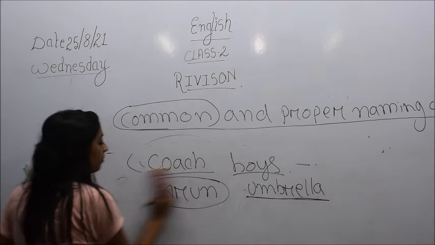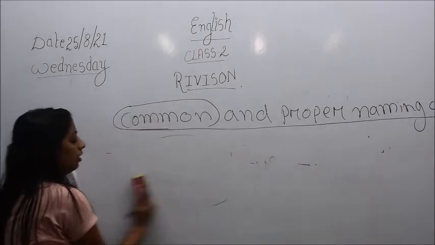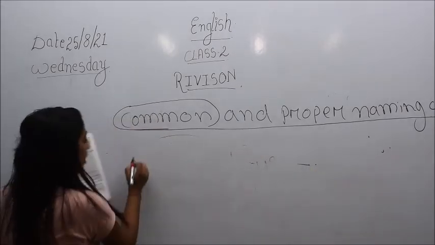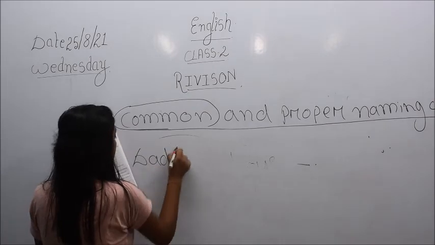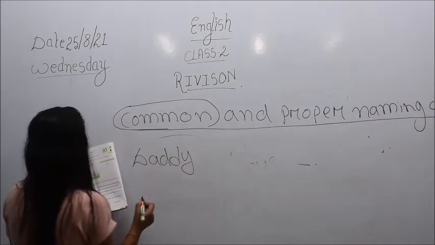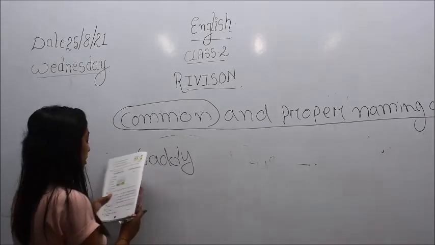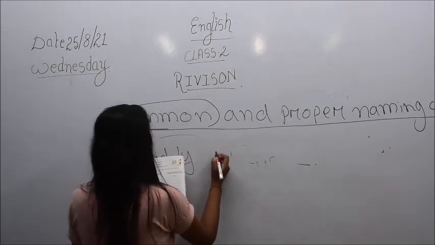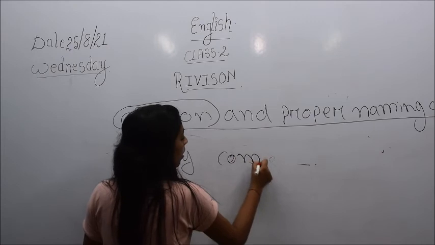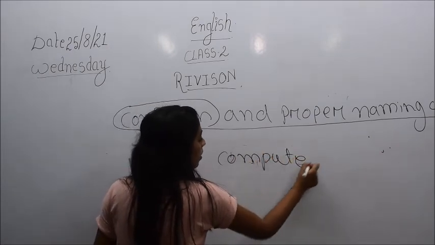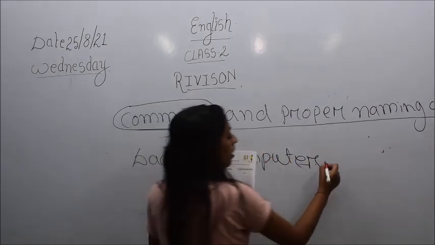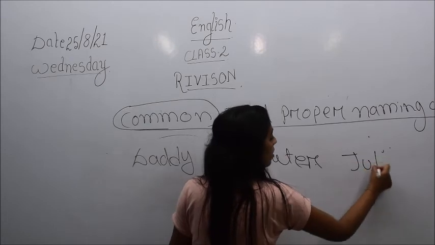Also here, daddy, D-A-D-D-Y. Daddy will buy me a computer in July.